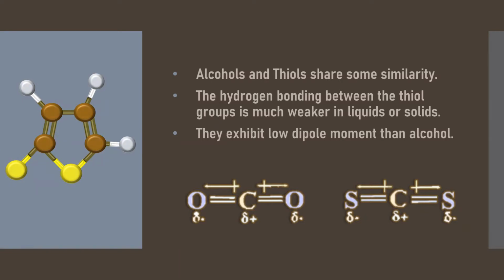That is, sulfur is a larger element compared to oxygen. The length of the carbon-sulfur bond is more than that of the carbon-oxygen bond. The hydrogen bonding between the thiol groups is much weaker in liquids or solids, mainly because of the cohesive force. They exhibit a lower dipole moment than alcohol.